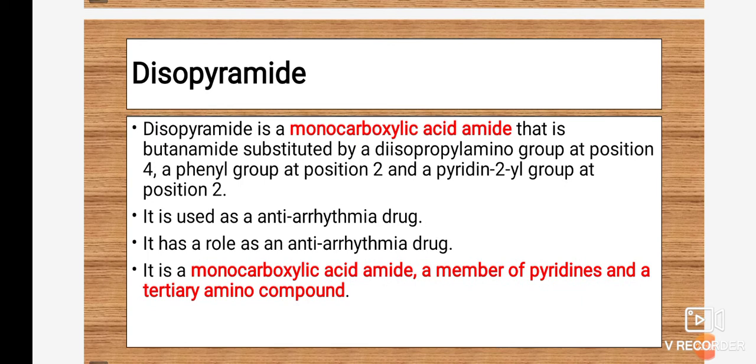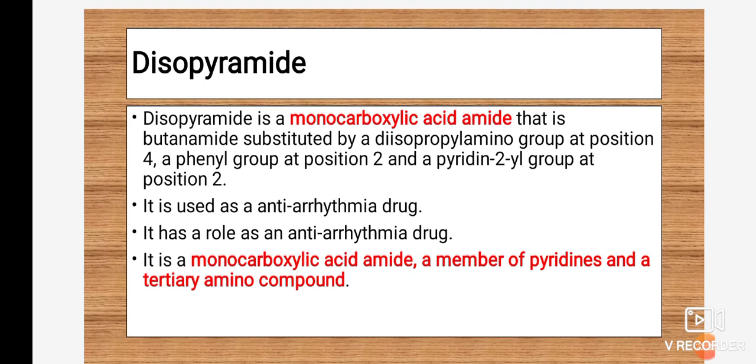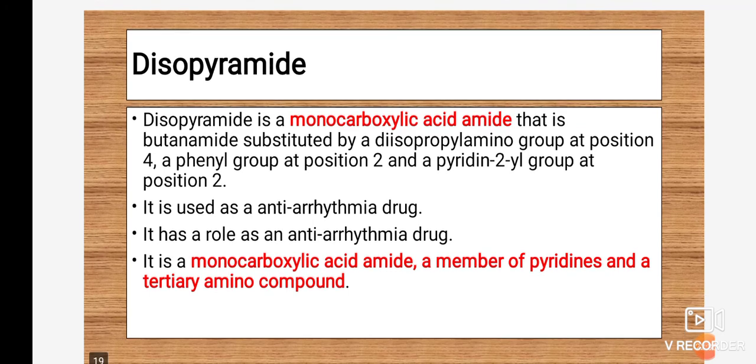So disopyramide is a monocarboxylic acid amide, that is butanamide substituted by a diisopropyl amino group. Just now we have seen the diisopropyl amino group, where two isopropyl groups are attached to the nitrogen, so it is known as a diisopropyl amino group. At position 4 it contains an amide functional group, also it contains a pyridine nucleus.